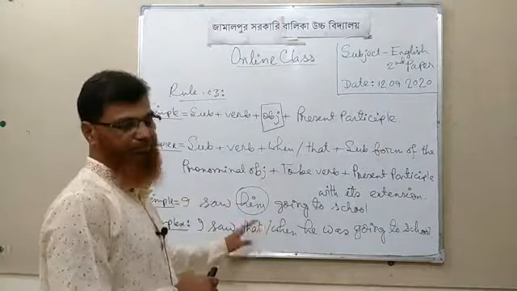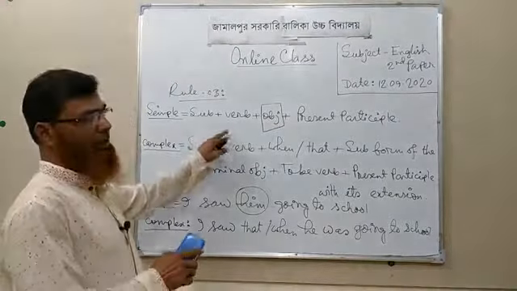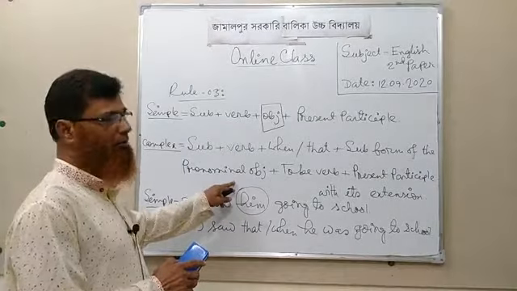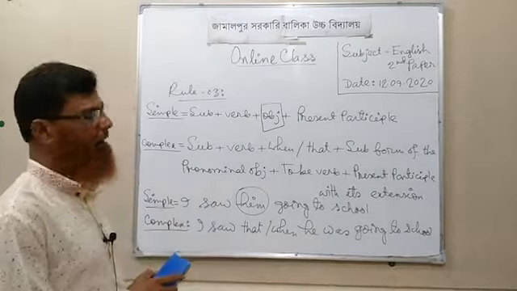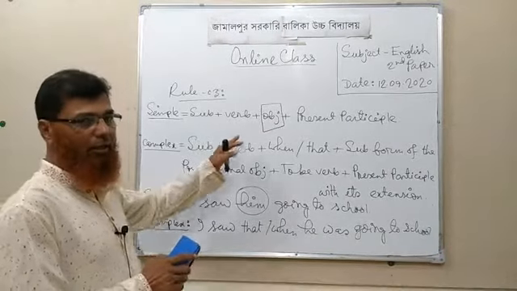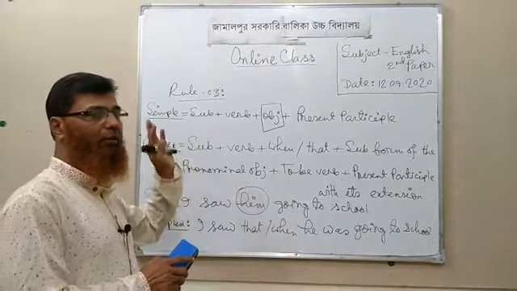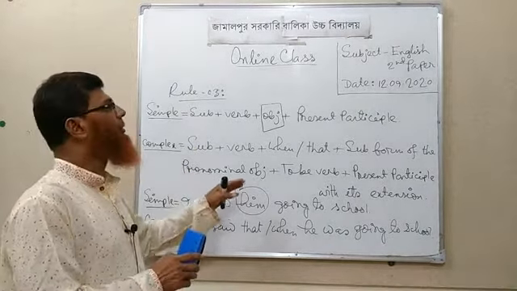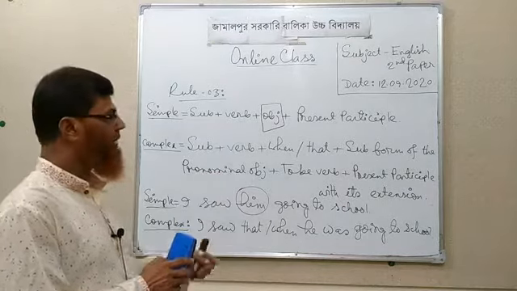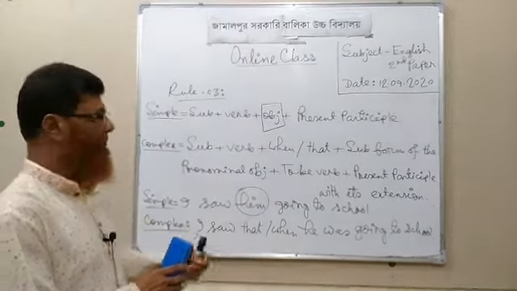It's a formation of a simple sentence, and then you can change it into a complex sentence. Dear students, follow the rules very carefully and remember them in your memory, and then you will be able to change this type of sentence into a complex sentence very easily.